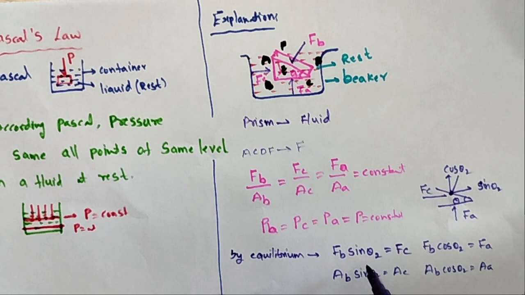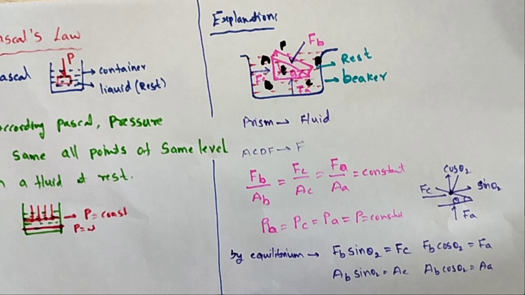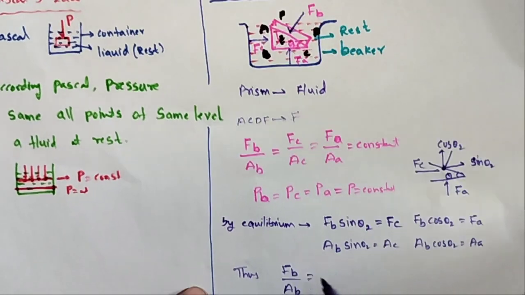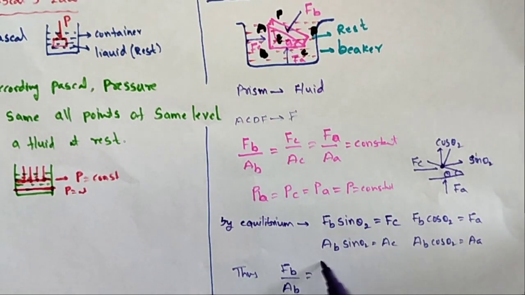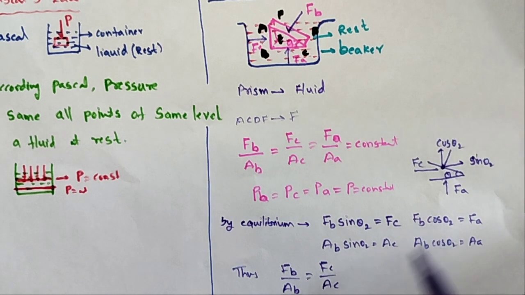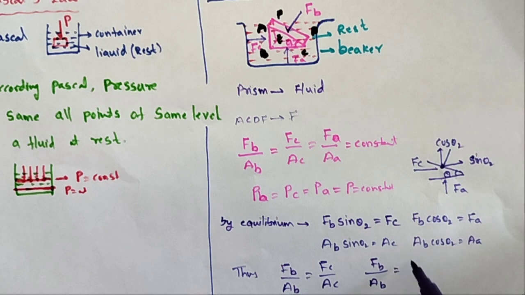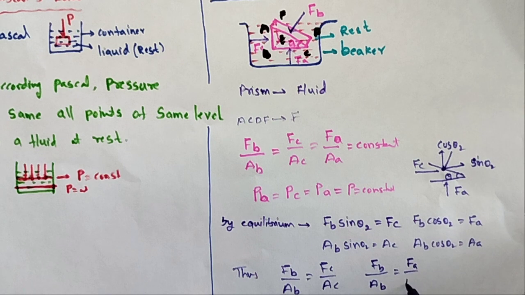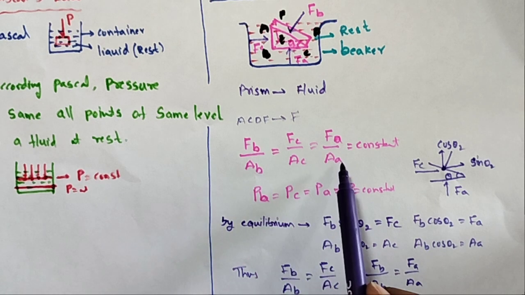Where theta is very small, FB by AB, the sin theta 2 cancels, so we get FC by AC. And here FB by AB, the cos theta cancels, and we get FA by AA. So FB by AB, FC by AC and FA by AA are finally equal.